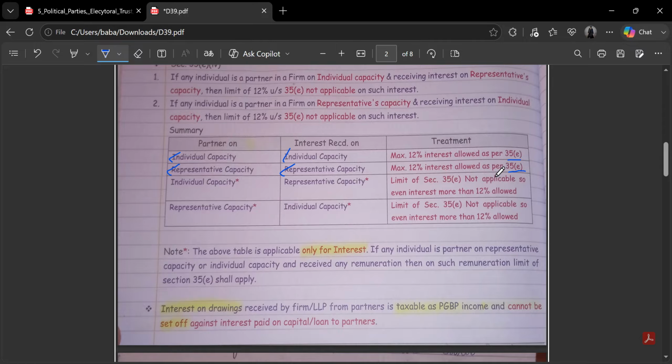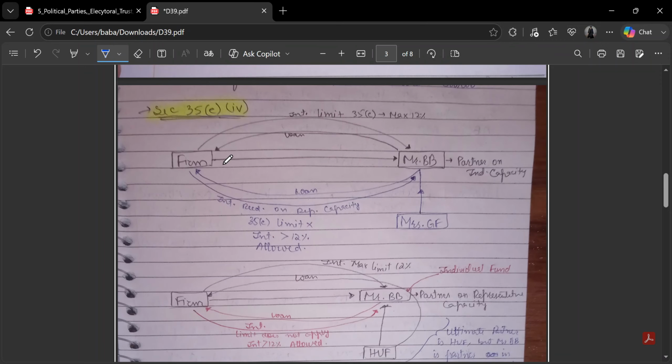of 12% interest applies. But in case he is a partner in individual capacity but he is providing a loan in representative capacity, then he can charge more than 12% rate of interest. There is no limit for the rate of interest here. An example is this: a firm in which Mr. BB is partner. If he is a partner in individual capacity and he normally provides a loan, then the interest he receives on it will be maximum 12%.